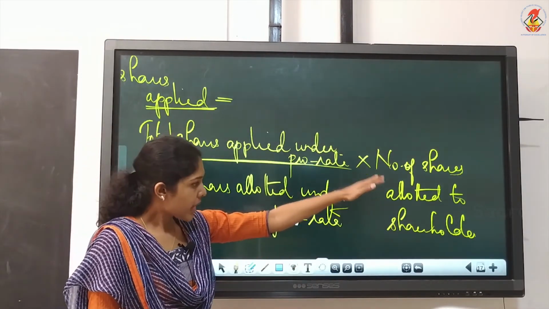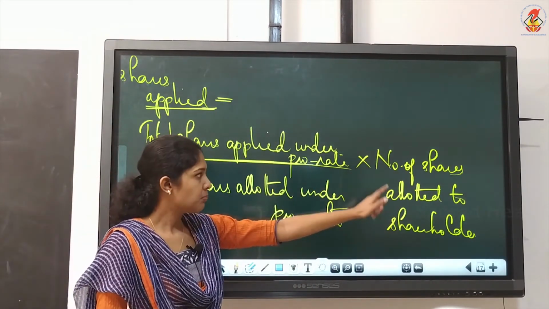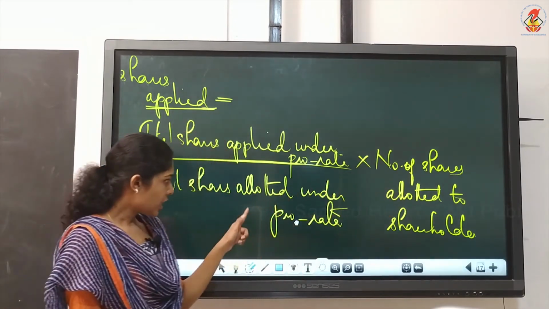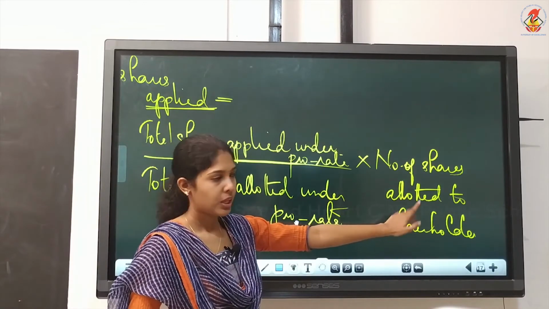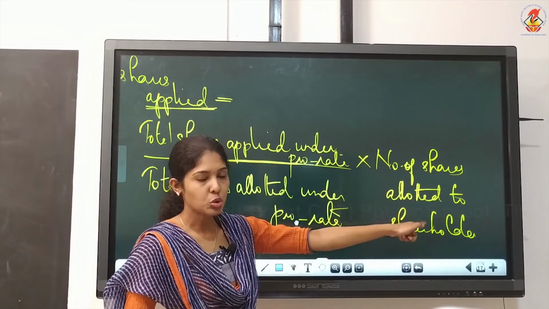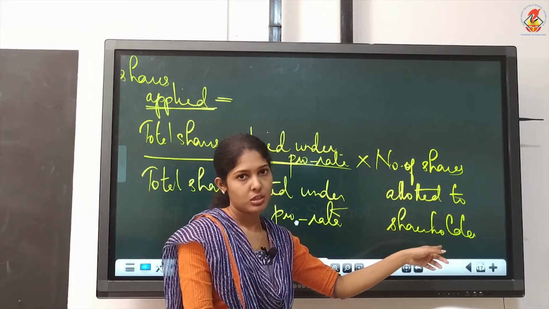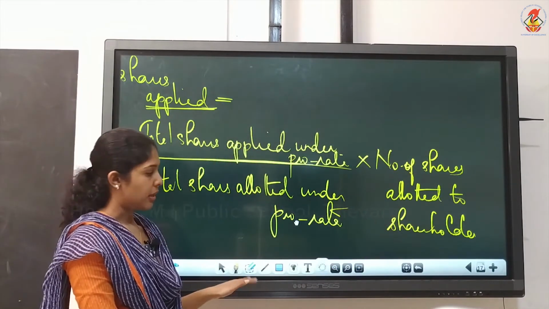Then into, now we are considering only Neeraj's number. That's not the total, it's just the number of shares. The denominator, the same thing you write here: number of shares allotted to Neeraj. Here, what is the number of shares allotted to Neeraj? It is 600. Okay, so that is the formula.